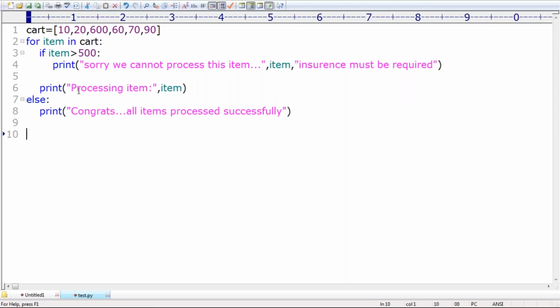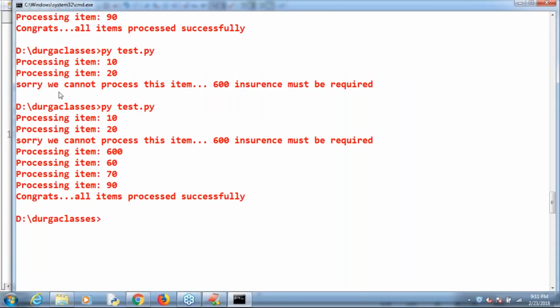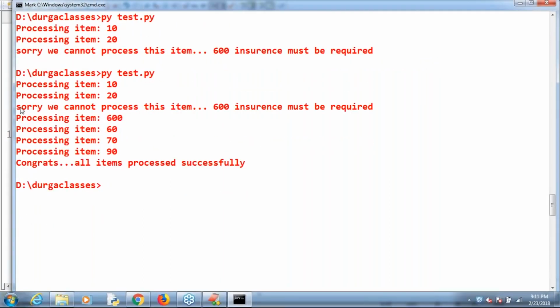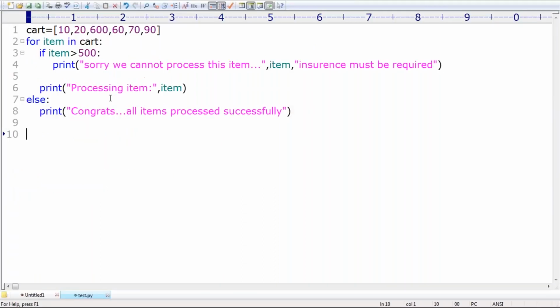Are you getting it? You didn't break. All the items by default will be processed. Observe that. Even if you are saying sorry, you can't process, but you didn't break that. That's why 600 is processed, and then is the else part executing or not? Yes, even though I'm not using a break statement. Clear? Are you able to understand?